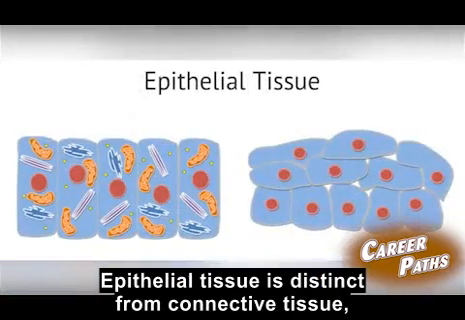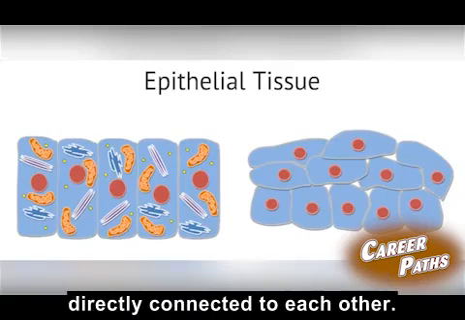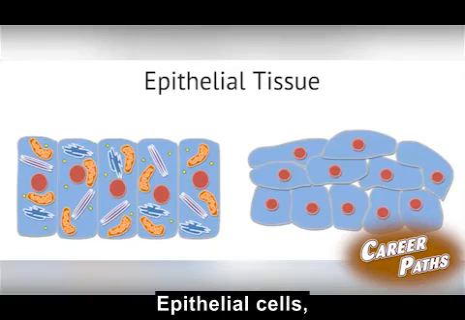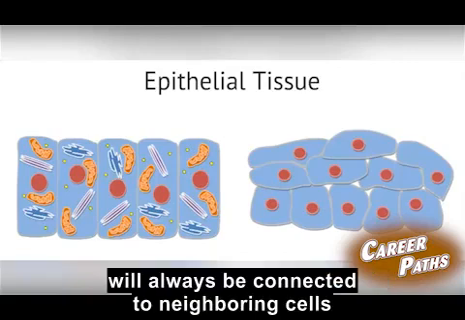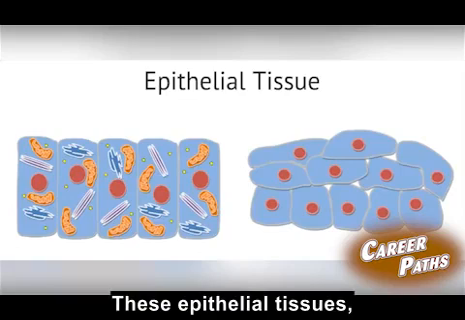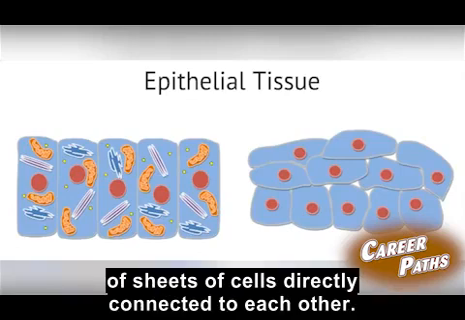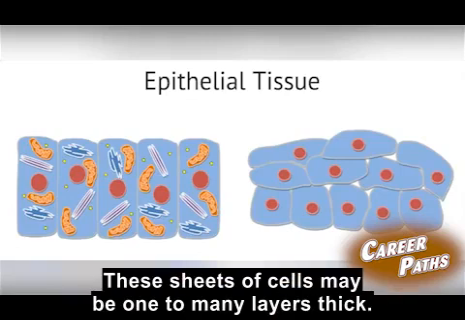Epithelial tissue is distinct from connective tissue because epithelial tissues have dense populations of cells directly connected to each other. Epithelial cells will always be connected to neighboring cells using cell junctions. These epithelial tissues, also called epithelium, are made up of sheets of cells directly connected to each other. These sheets of cells may be 1 to many layers thick.